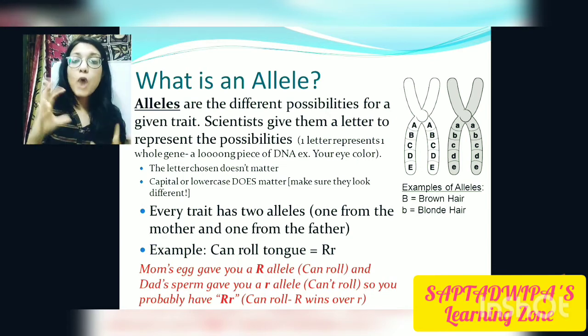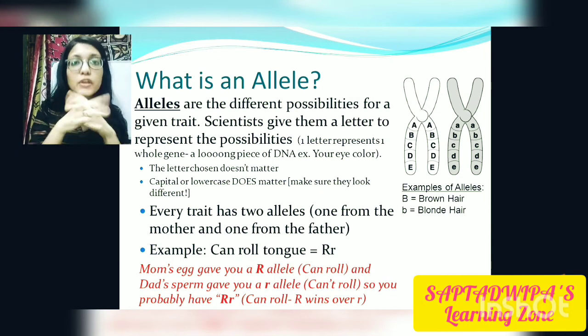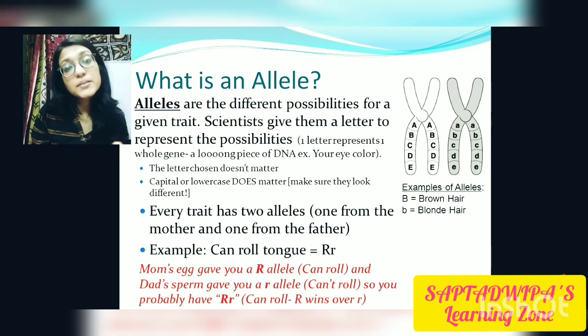So mom's egg has the dominant allele, R, which means that you can roll, and the recessive allele your dad's sperm is giving you is small r, the recessive character. So you will have capital R and small r when both of them cross together. In case of capital R and small r, which one dominates?